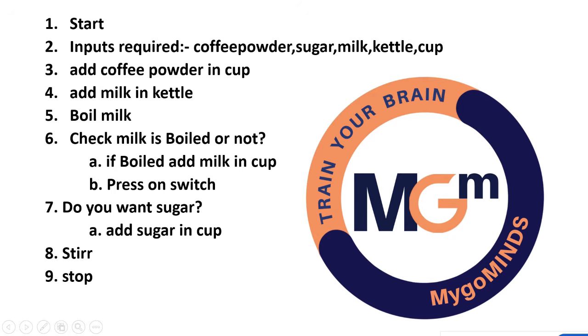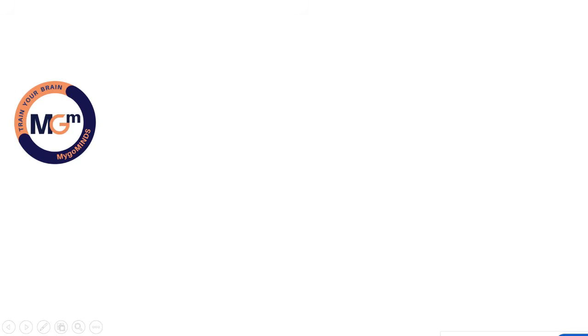Let us assume I want to prepare a coffee. This is a simple algorithm to prepare a coffee. Some inputs are required to prepare a coffee, and then you have to add coffee powder in cup, add milk in kettle, boil milk, check whether milk is boiled or not. If boiled, add milk in cup, press on switch. Do you want sugar? Yes, add sugar in cup. Stir and finally stop. This is the algorithm.